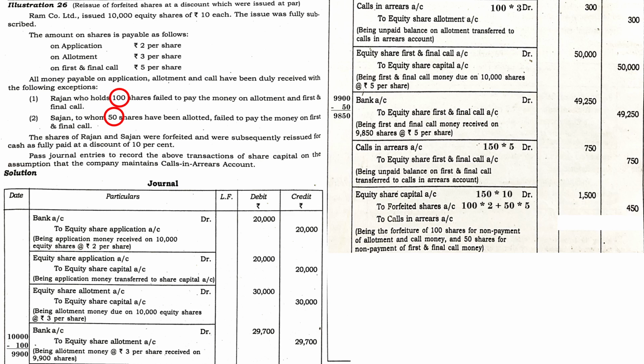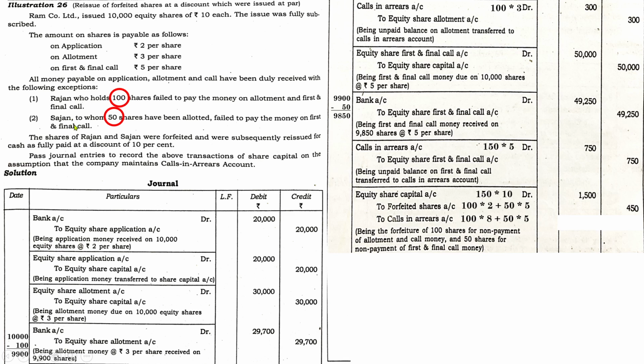so 450. So what is the amount of calls in arrears? In that case also you have to find like this. So what was the default made by Rajan? He didn't pay allotment and first call, and in case of Sergeant he didn't pay final call, so it will be like this, 100 into 8. See, Rajan did not pay allotment and first call, so 3 plus 5, it will be 8. 100 into 8. So Rajan's case is over.